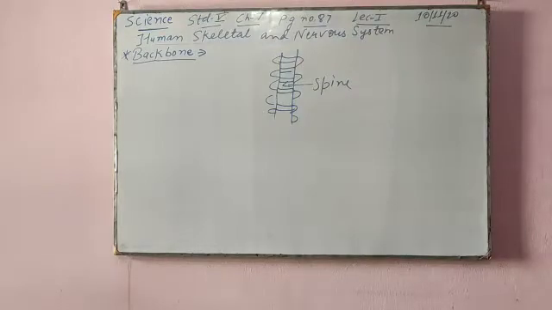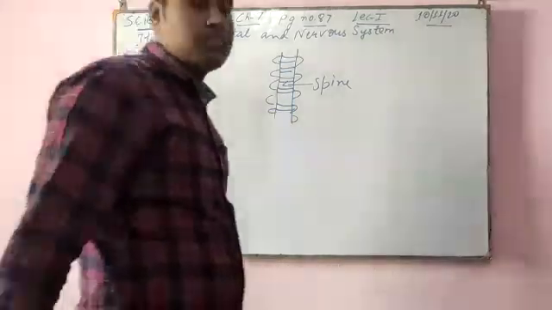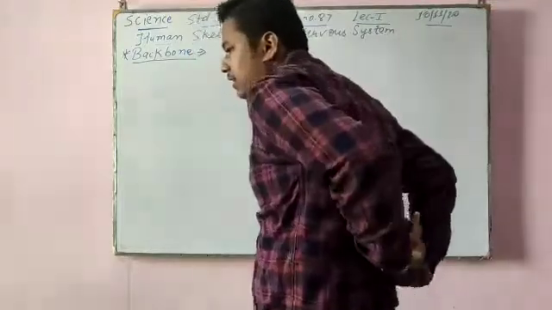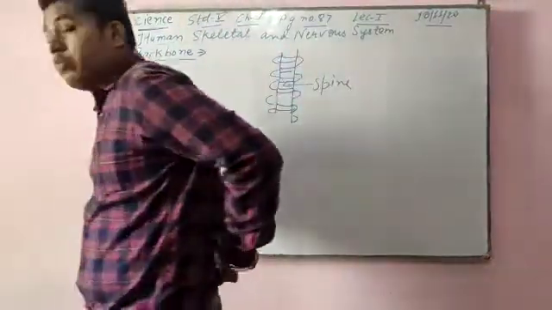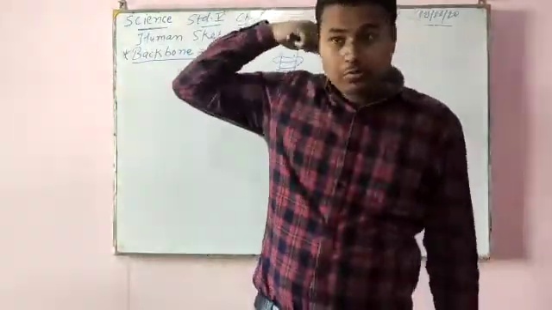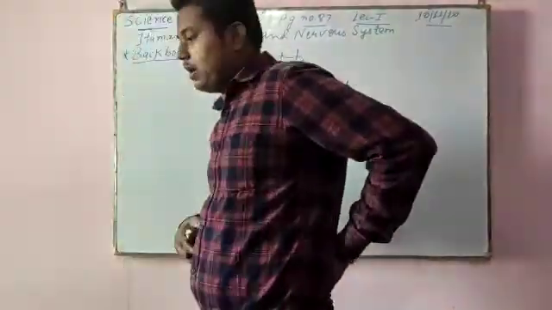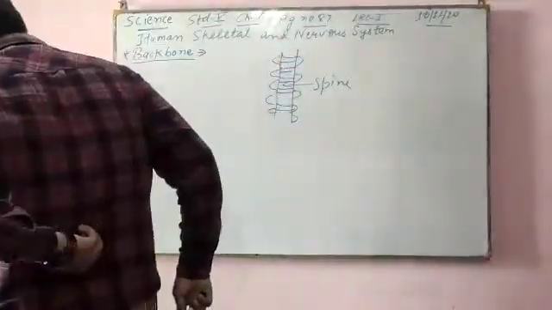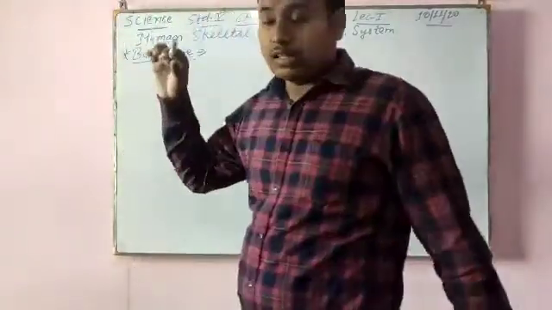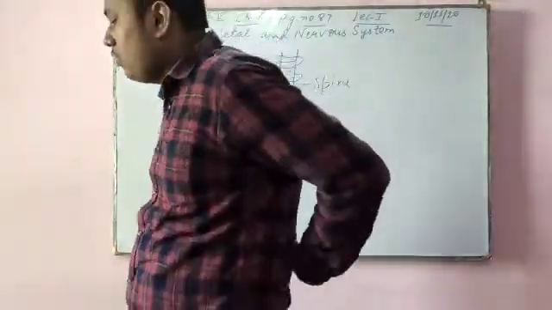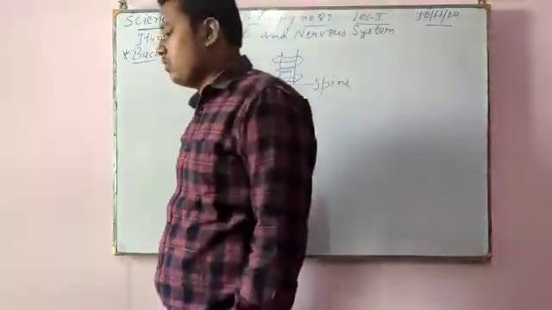The spine surrounds and protects the spinal cord, which carries nerves between the brain and the rest of the body. From here to here, whatever spines are there, they surround and protect the spinal cord, which connects your brain to the rest of the body and carries nerves. So this spine is very important for our body.